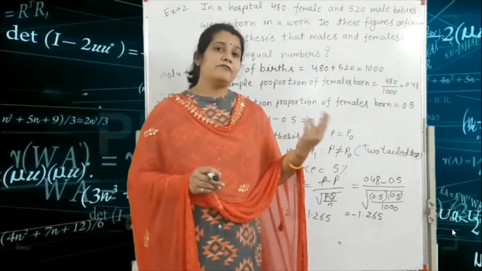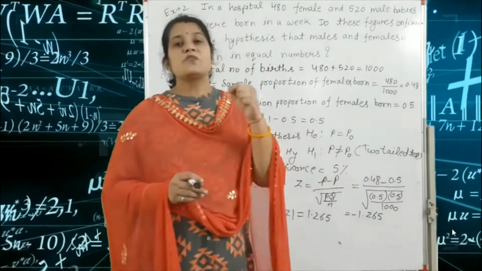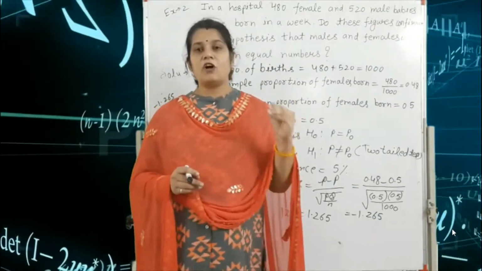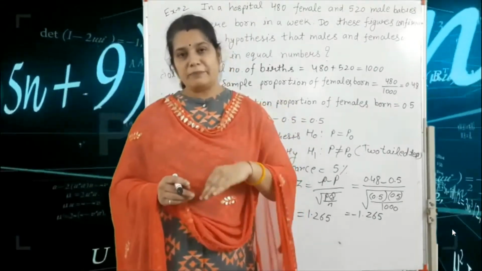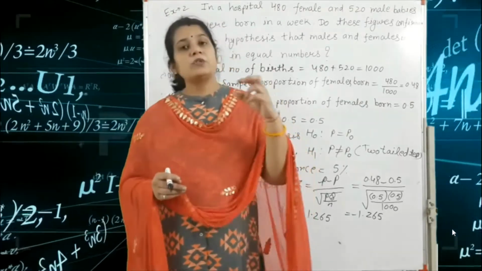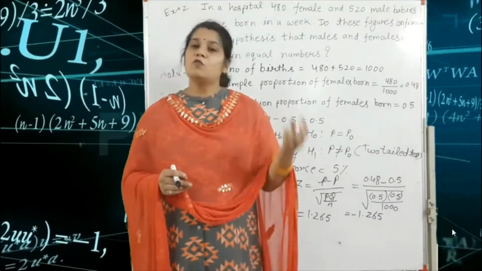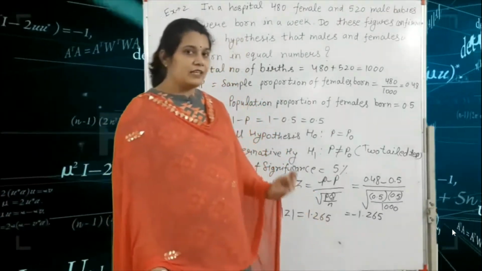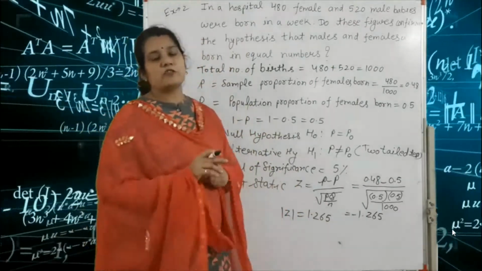Okay, and if we use the one-tailed test, so we write here 1.645. So always remember all the values for 1%, 5% and 10% level of significance with the two-tailed test and one-tailed test.